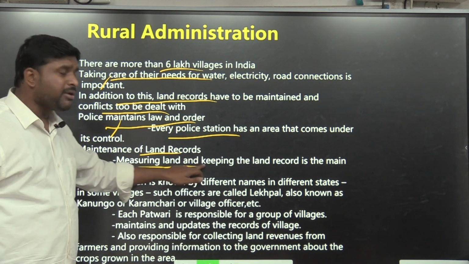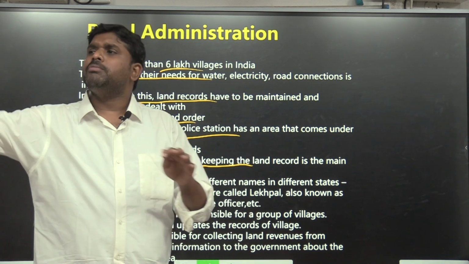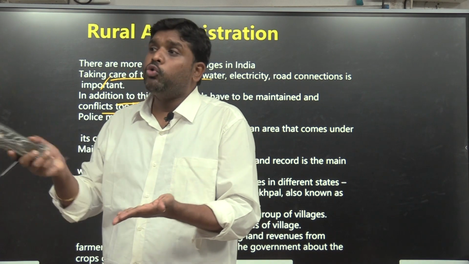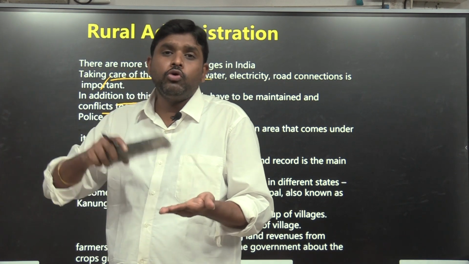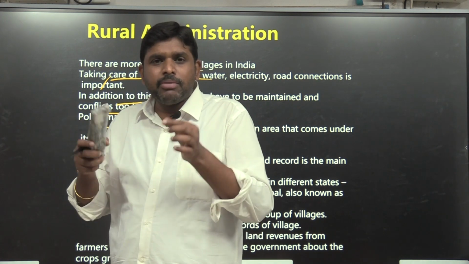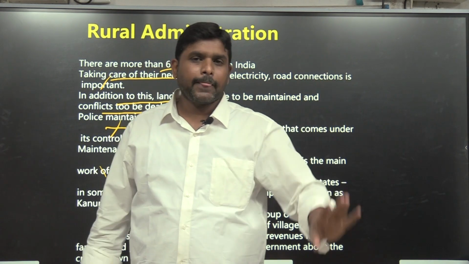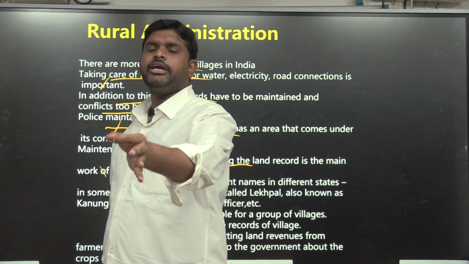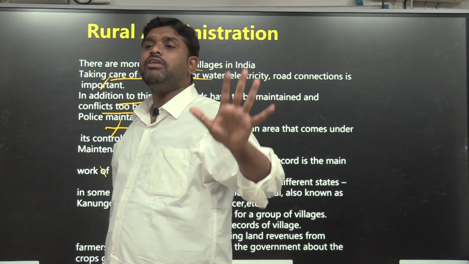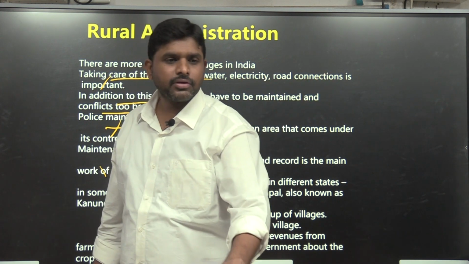Maintenance of land records, measuring land and keeping land records is the main work of the patwari. There will be a patwari who surveys the village land and maintains the records of the village land: who is the owner, and from whom to whom a sale has happened. That is called Pani. These panis are all maintained by whom? Patwari. So the land related issues in a village are dealt with by the patwari. For every patwari, 10 to 15 villages will be given. All land disputes and land deals in those villages will be handled by the patwari.